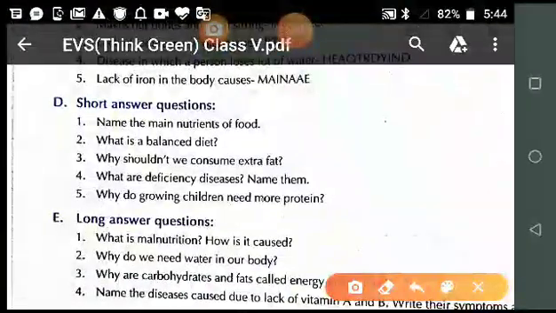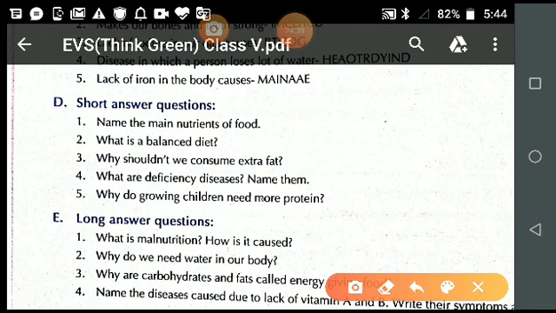Now let's study the third question. Question number 3. Why should we not consume extra fat? So student, note down the answer.